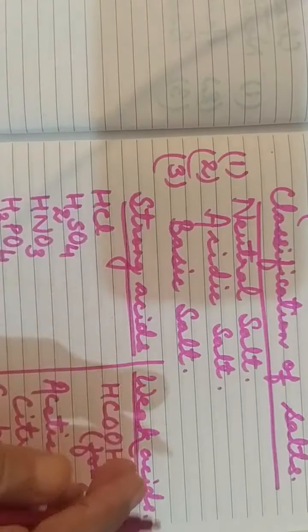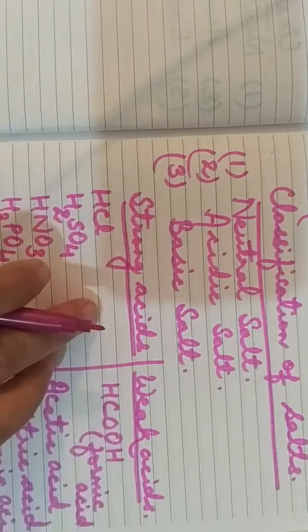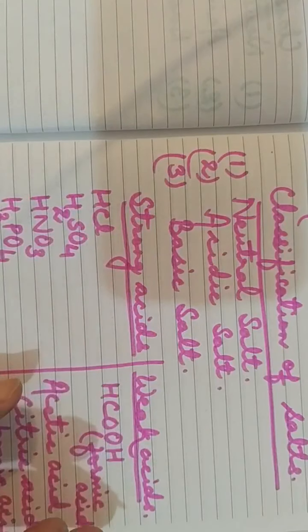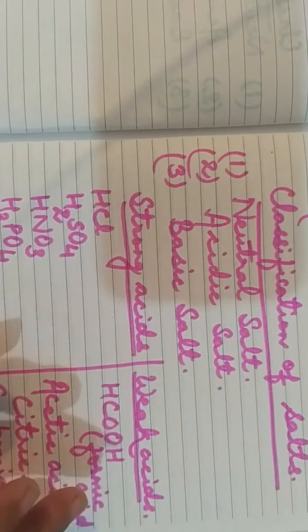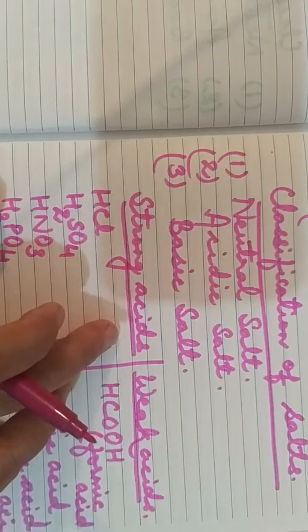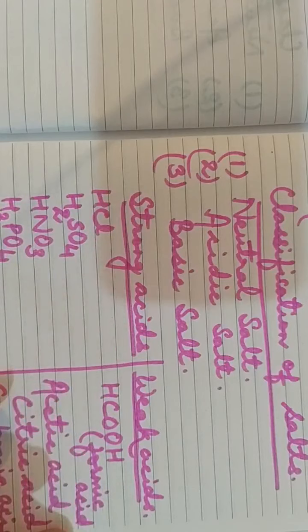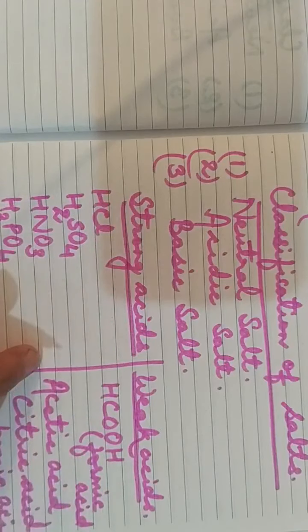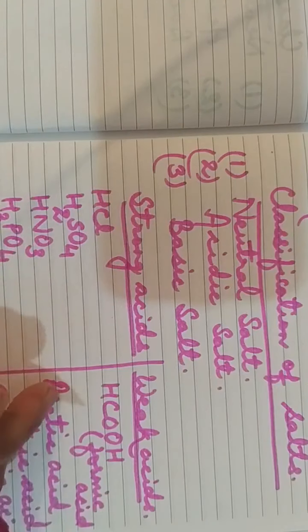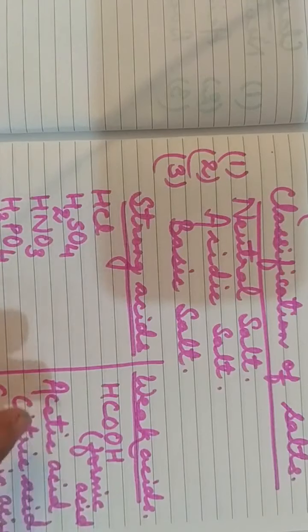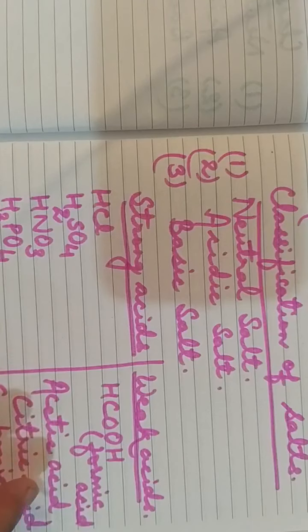Now, why are these acids known as strong acids while these are known as weak acids? Children, the acids which completely ionize in water, when dissolved in water they completely break into ions. Such acids or bases are known as strong acid or strong base.